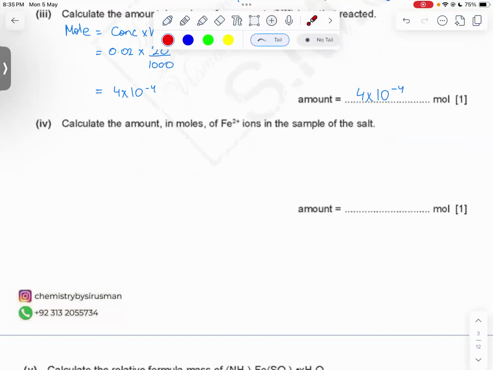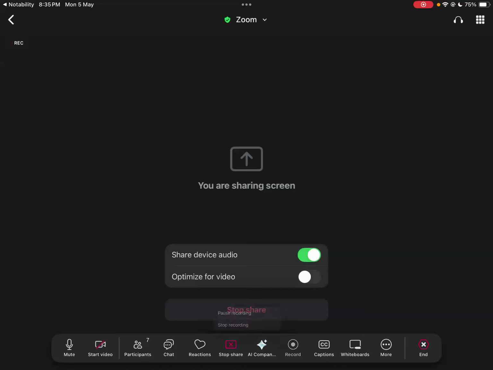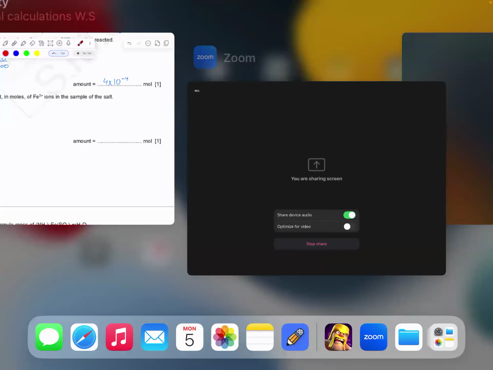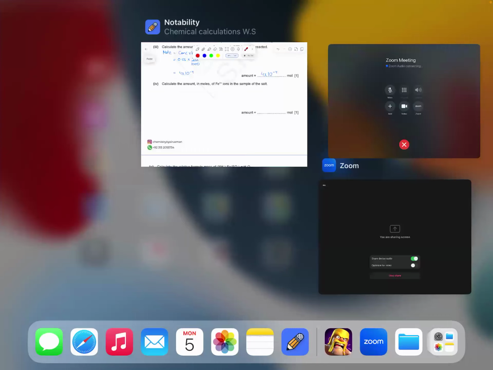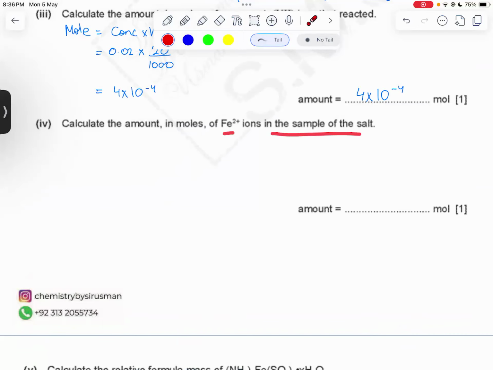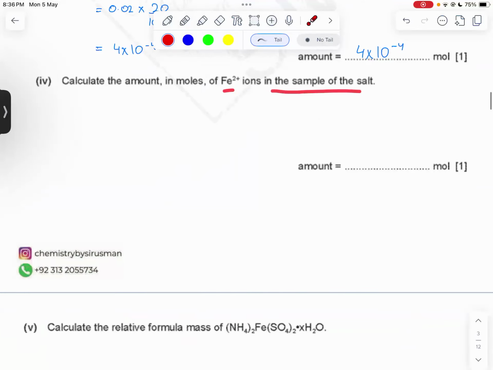Calculate the amount in moles of Fe2+ that react. All right, so the next question, calculate the amount in moles of Fe2+ in the sample. So we want to calculate the amount of Fe2+ in the sample of salt.